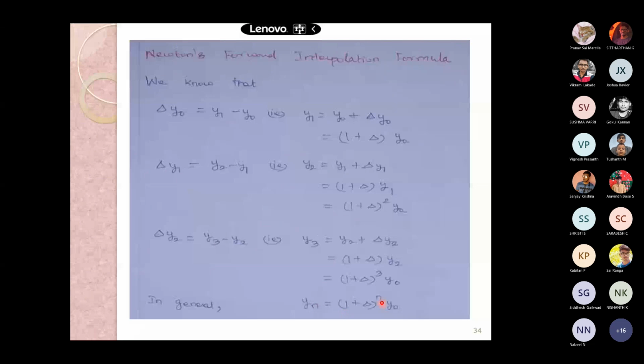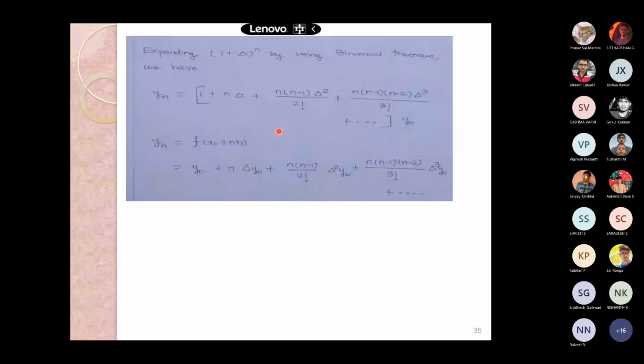Expanding 1 plus delta whole power n by the binomial theorem, which you already know, we get 1 plus n delta plus n into n minus 1 delta square by 2 factorial plus n into n minus 1 into n minus 2 into delta power 3 by 3 factorial, and it continues, into y naught.